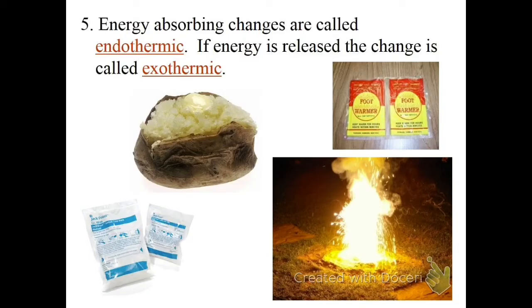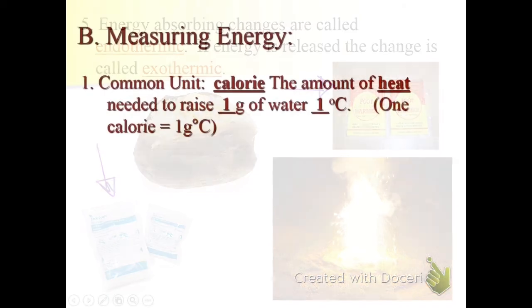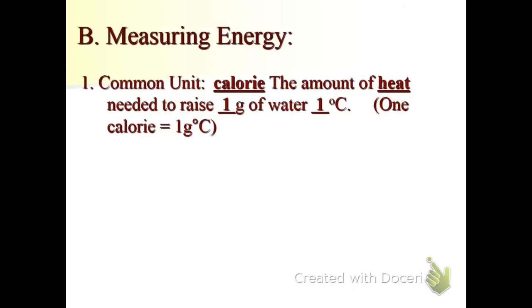These energy transformations can be described as endothermic or exothermic. When these changes absorb energy, we call that endothermic, and when they release energy, we call that exothermic. So for example, hand warmers are going to release energy. They're going to feel warmer. That's considered exothermic. These instant ice packs are going to absorb energy and get colder. That is endothermic.